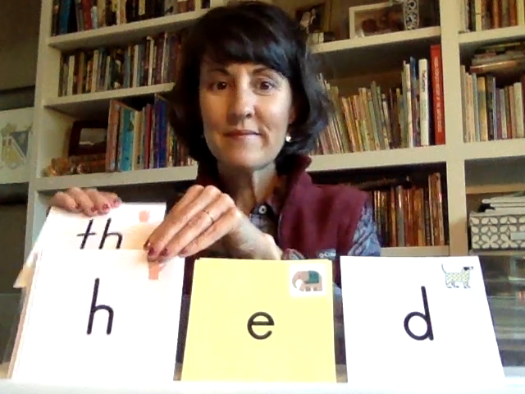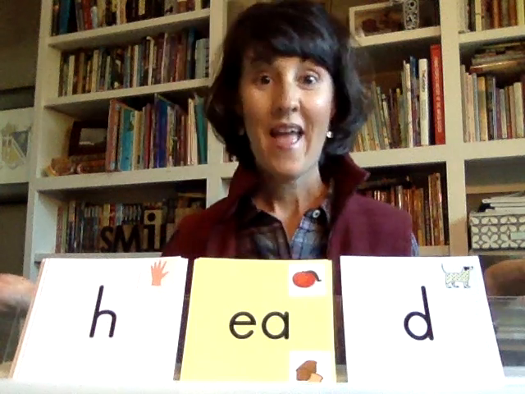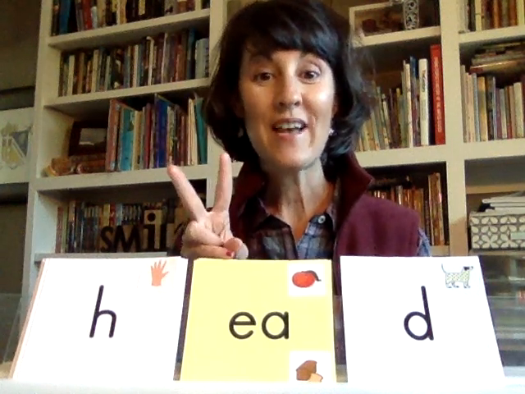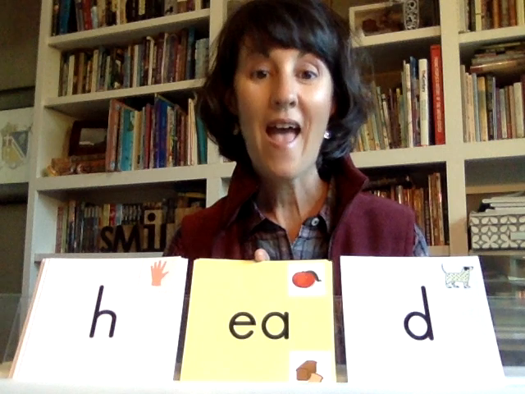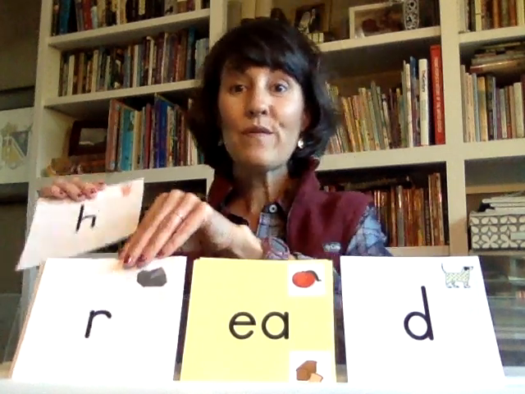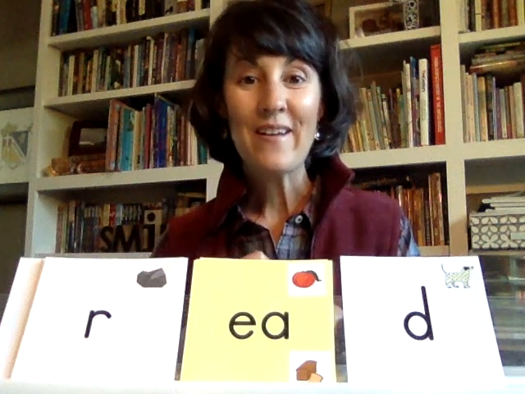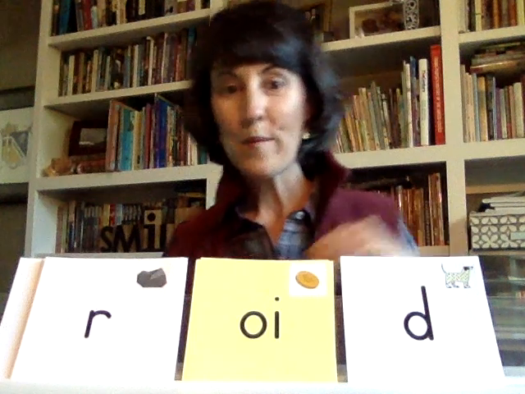Fed. Head. Oh, head. EA has two sounds. It can say E or E. So in this word, it's head. Now let's make it into a vowel team. Read. Very nice. Let's do one more.